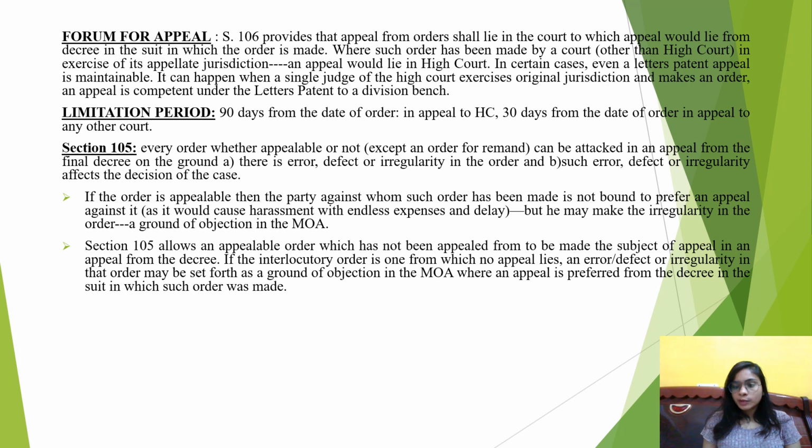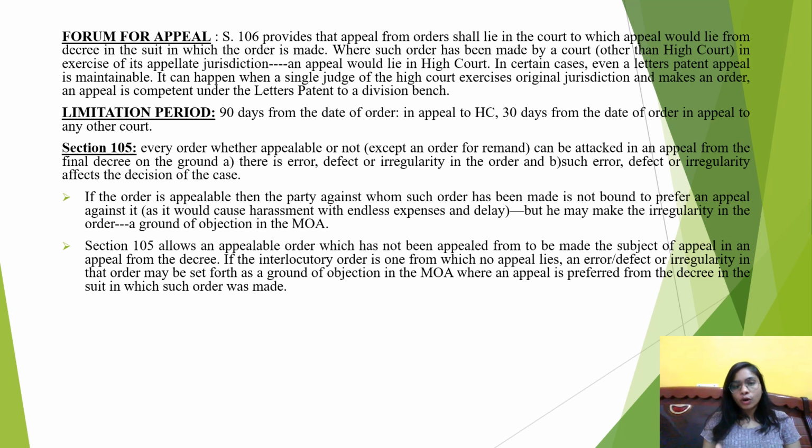As in, when the final decree has been passed, and if you are preferring an appeal against such decree, in the memorandum of appeal you can also mention such order which you want to challenge, and this is allowed by Section 105. So Section 105 says that every order, whether appealable or not, except an order for remand, which is covered under Section 105 clause 2, can be attacked in an appeal from the final decree on two grounds. First is that the order is erroneous, or there is a defect or irregularity in the order, and such error, defect or irregularity affects the decision of the case.